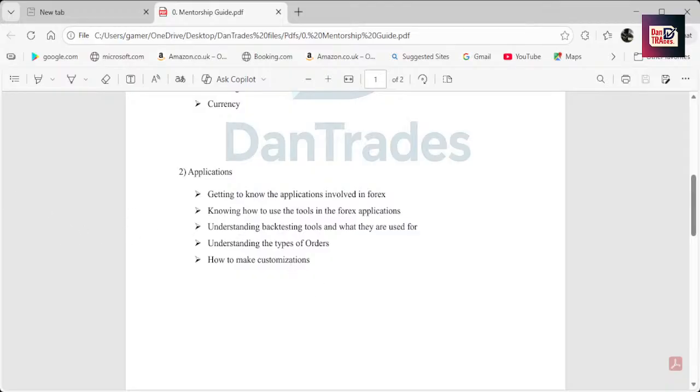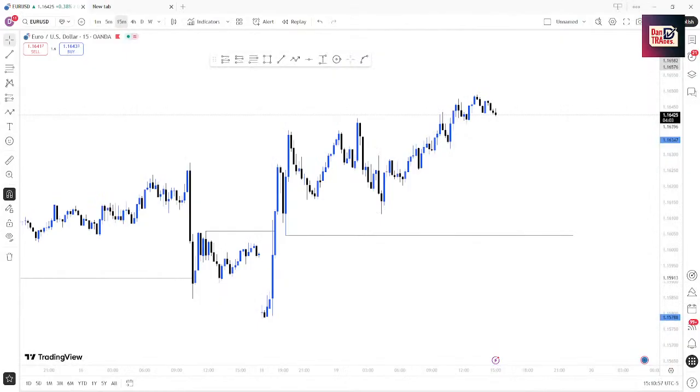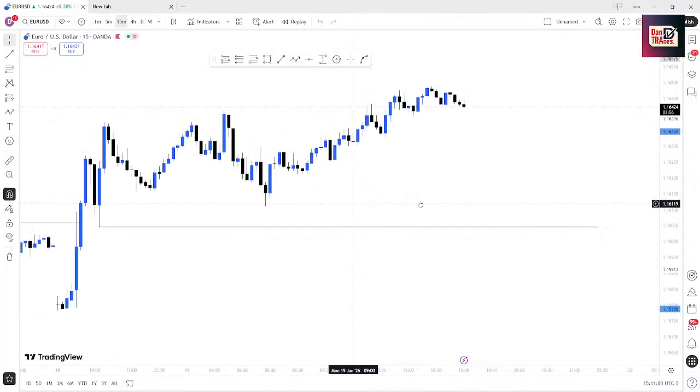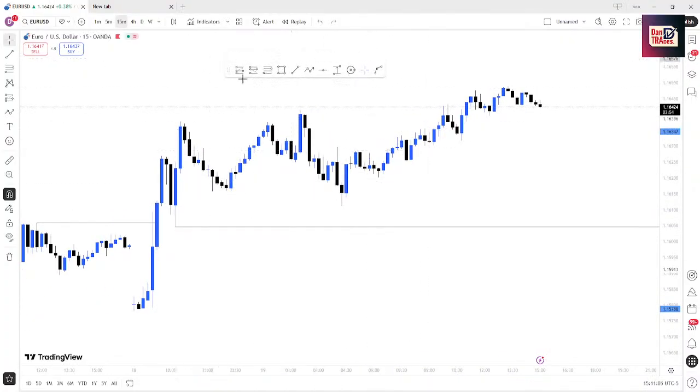Yes. Now let me give you a quick example of the customizations I'm talking about. If you use your TradingView like this for the first time, you're going to see red and green. Now, this basically isn't red and green. This is blue and black. So these customizations, these tools at the top, you're going to learn how to use these tools. This is the magnets I was talking about. You're going to learn how to use the magnets and all. So that's basically what the app aspect is talking about.